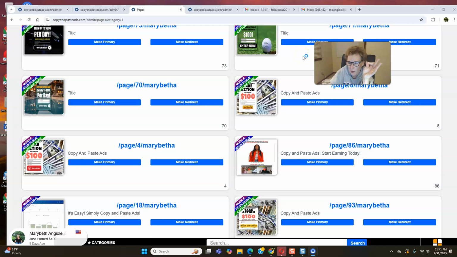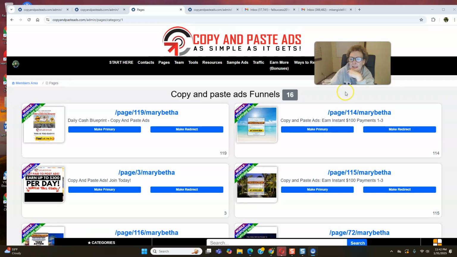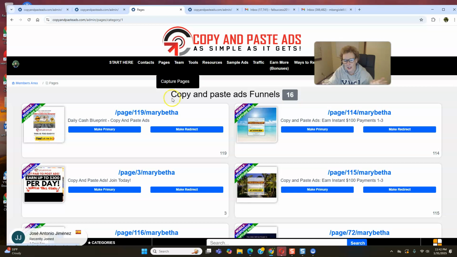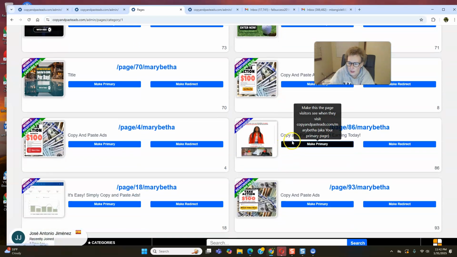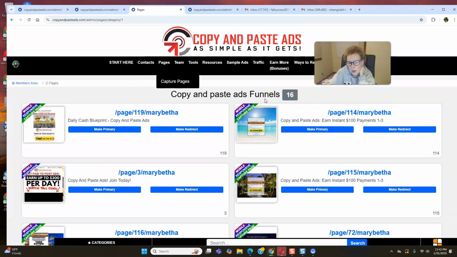Copy, paste, post for profit. Okay, with copy and paste ads, as simple as it gets. So right in pages, this is where you go and select your capture page. Just make it your primary. Find the one right here with the video and make it your redirect. Grab the link and you are good to go. Okay, you'll be able to track and monitor your team right here.